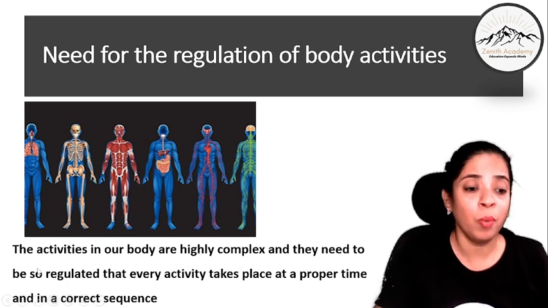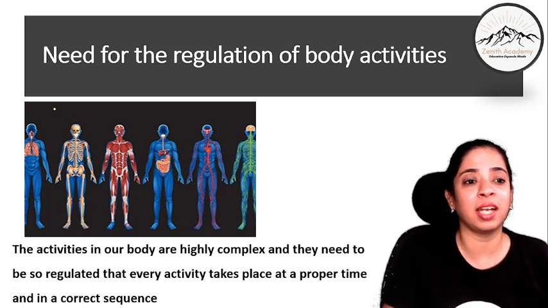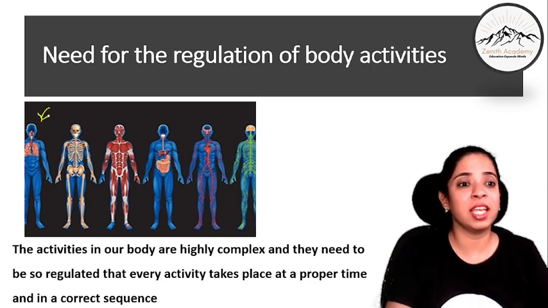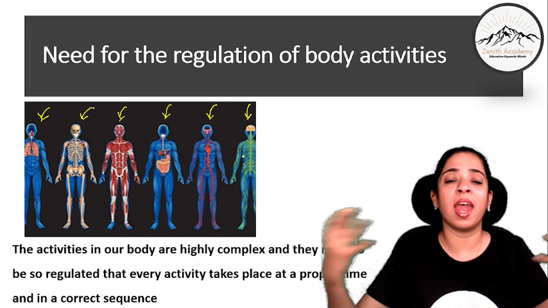We all know that in our body there are many systems. This is the respiratory system, this is the skeletal system, muscular system, you can see this is the digestive system, circulatory system, nervous system. So all these systems go hand in hand.